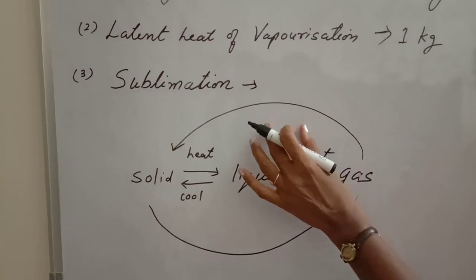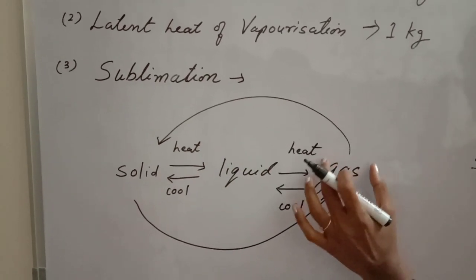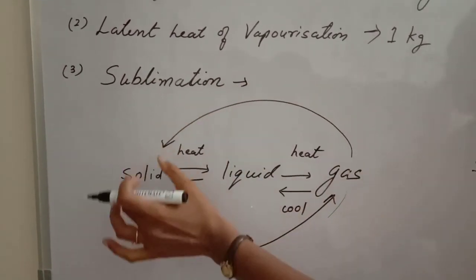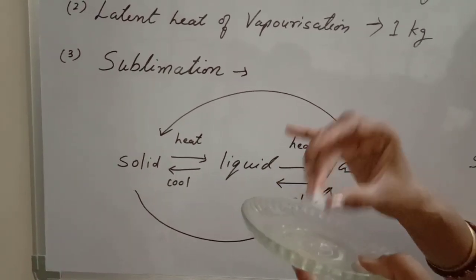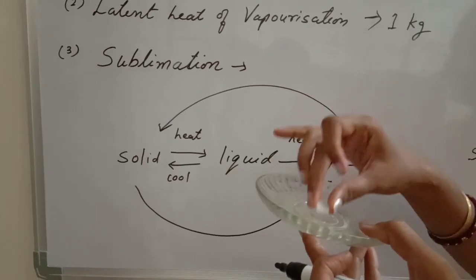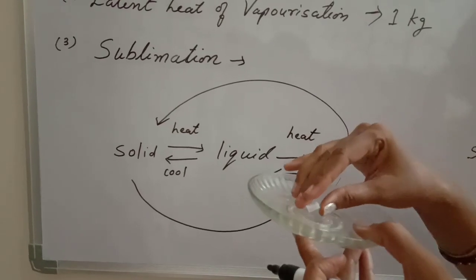And that process is known as the deposition process. That means if I reduce the temperature of a gas, it directly converts into a solid instead of converting into a liquid. For example, if I take the vapors of kapoor or camphor, what will happen? It will not get converted into a liquid. It will directly come back in the form of a solid.